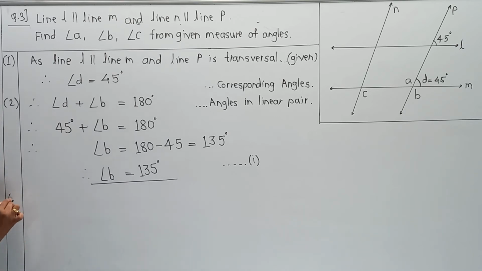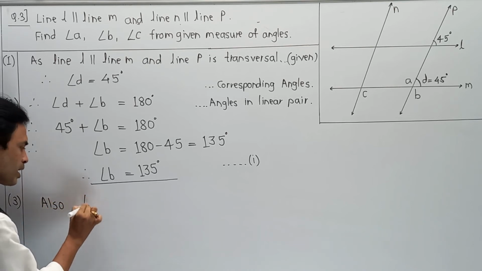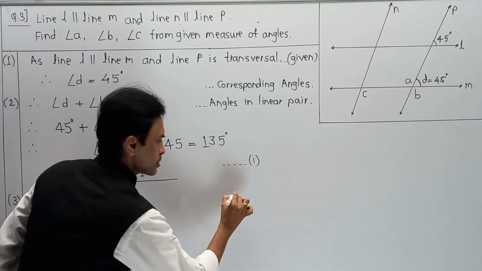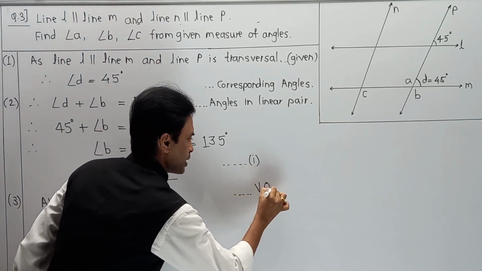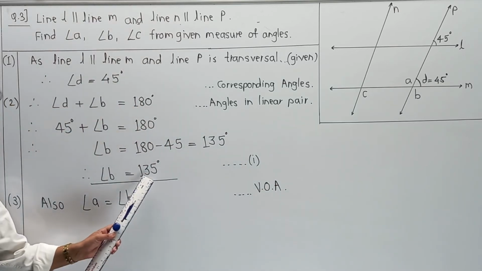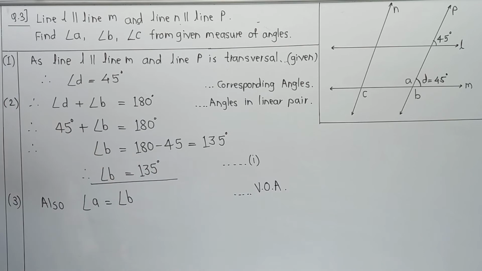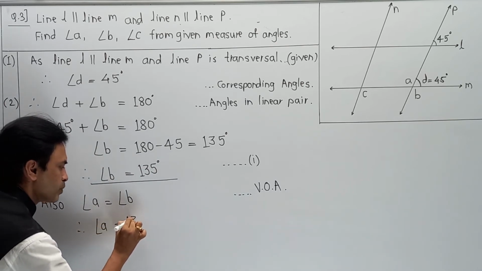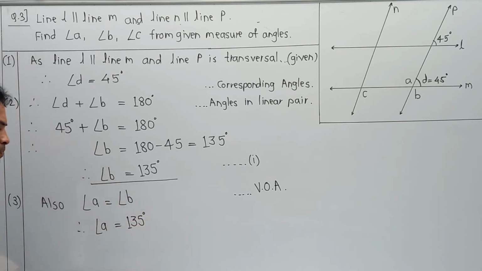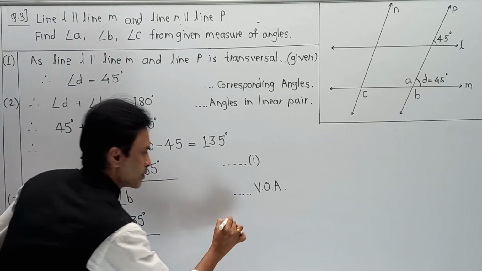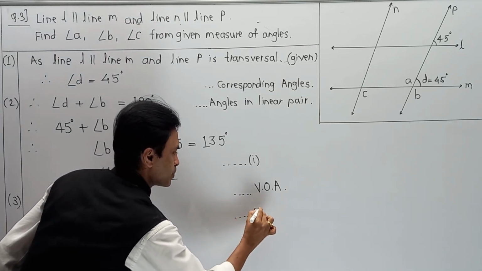So the third part. Also, angle A is equal to angle B, and the reason is vertically opposite angles. Now, naturally angle B is 135 from 1. So we can have, therefore, angle A is equal to 135 degrees. And this is your second answer. So I am going to underline it, giving it as equation number 2.